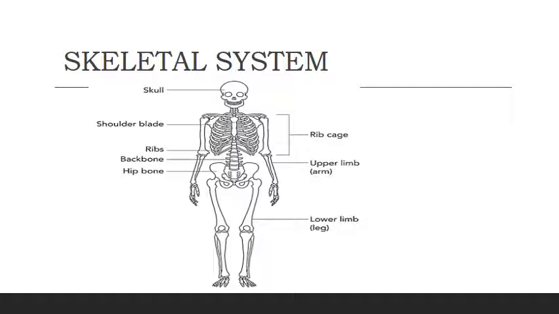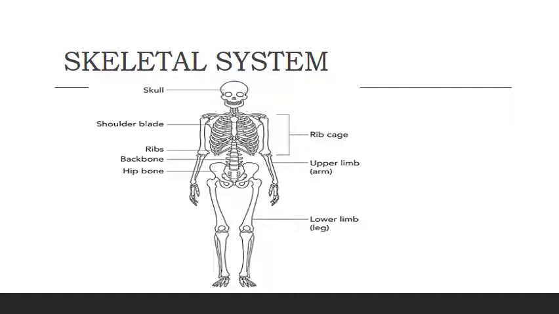The bones, or the combination of bones of the hands and legs, are called limb bones. Now again, if we talk about the skull, there are a total of 8 bony plates in the skull that are joined together and protect the brain.